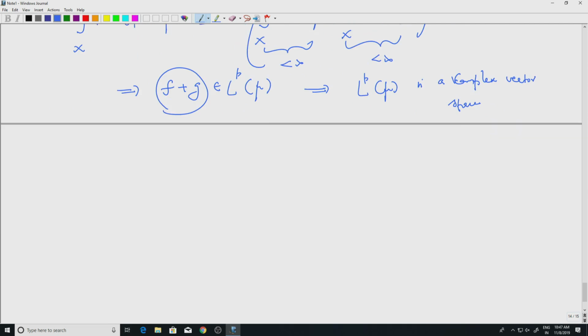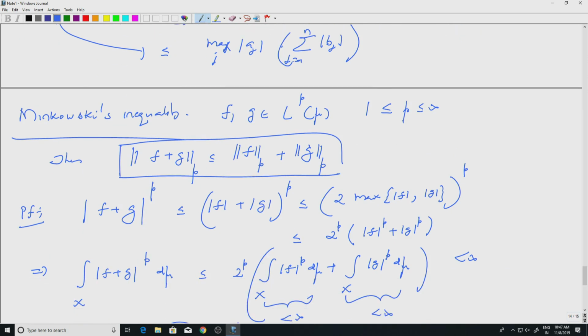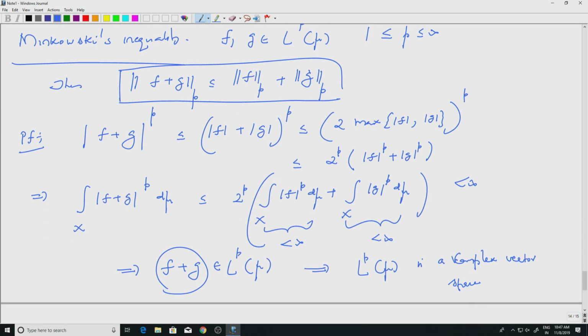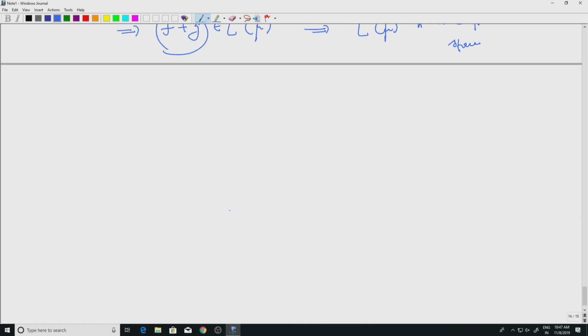Okay, so now our aim is to prove Minkowski's inequality. We want to look at the LP norm of f plus g. I want to say it is less than or equal to the LP norm of f plus the LP norm of g. This doesn't give us exactly what we want because of the 2 to the p here, so we have to get rid of that. For that we use Holder's inequality.